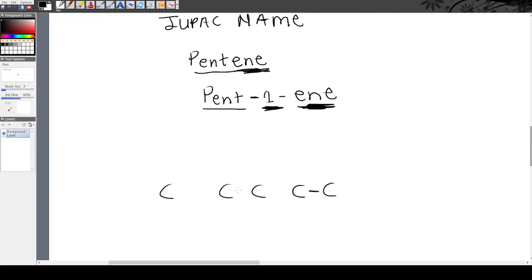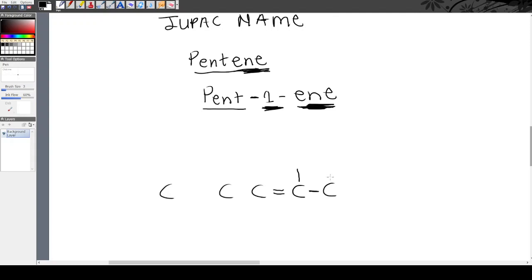Let me put it here. So this carbon now has 3 bonds because there's 1, 2 and 3. Okay, hope you noticed this part. So it means the only part left is that you need to add 1 more bond to complete the bonds around this carbon because there should always be a maximum amount of 4 bonds around each carbon atom. Hope what I am saying makes sense.